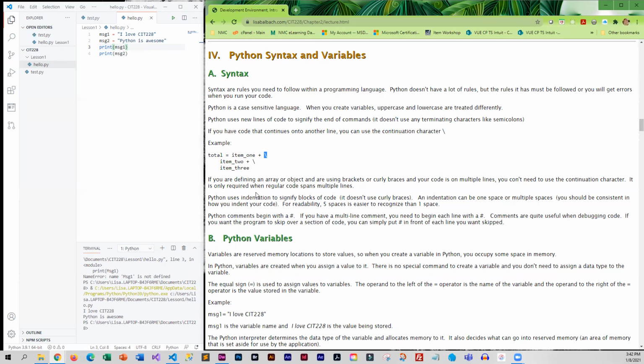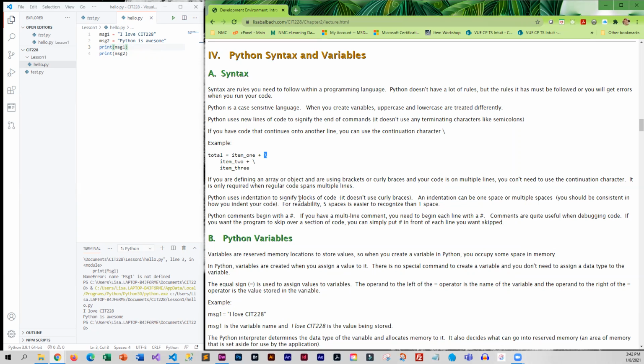If we are creating an array or an object, and we are using brackets or curly braces and the code is on multiple lines, we don't really need to worry about the continuation character, okay? Because we haven't ended the object or the array, so it knows that the multiple lines go together.